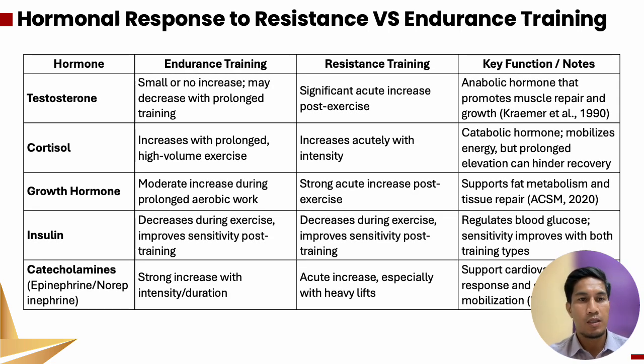You can see in the table here the difference in hormone response between resistance and endurance training. Resistance training normally has an anabolic hormone profile, building and repairing muscles. Endurance training has a catabolic and metabolic hormonal response, with fuel regulation and cardiovascular efficiency. A combination of both can optimize overall fitness, body composition and hormonal health.